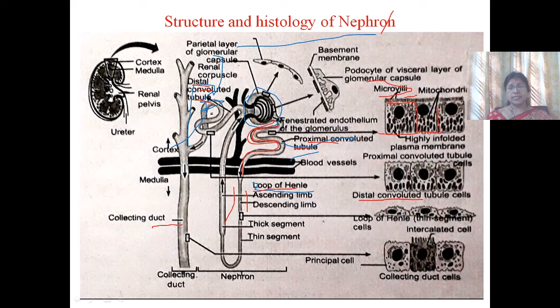It is made up of a single layer of cuboidal epithelial cells. These cells contain numerous mitochondria, but there is no brush border, that is, microvilli are absent. So these cells are responsible for tubular secretion.